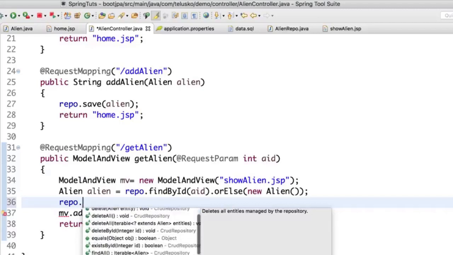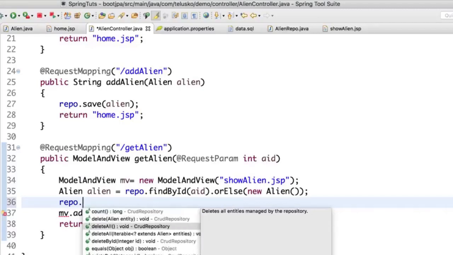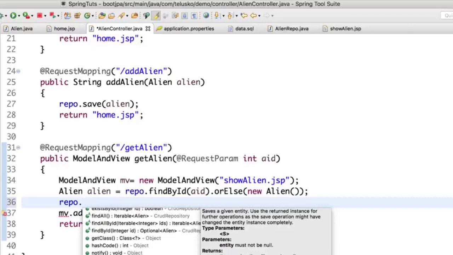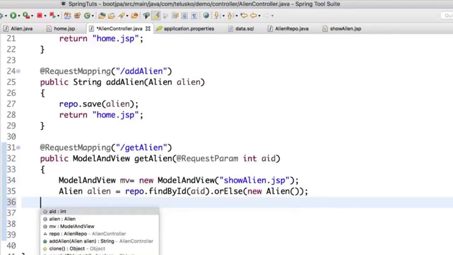In fact, we should be having an option for update. Now in case of update, what you will do is delete the old record and save the new record. Or I guess even save will do it for you. So try it out. That will be your assignment because not everything I want to spoon feed you. You will learn by experience.